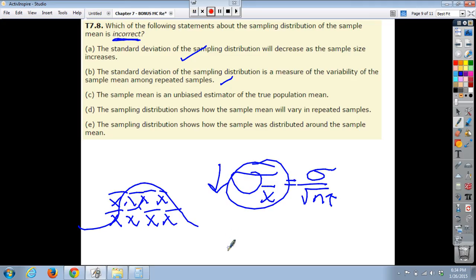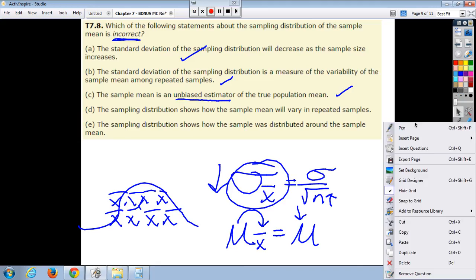C, the sample mean is an unbiased estimator of the true population mean. Now that is true because that's based on our formula. The mean of all the sample means is really equal to the population mean. And that's what it means to be an unbiased estimator, is when the mean of all your sample statistics is the same as the population parameter in general. So this is true.